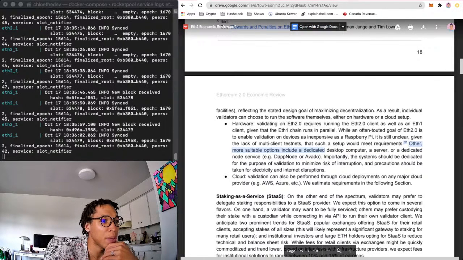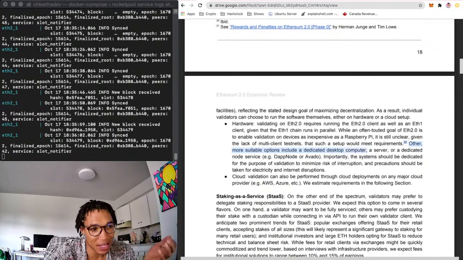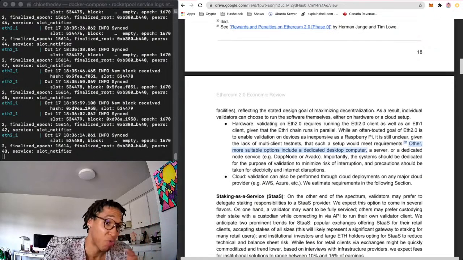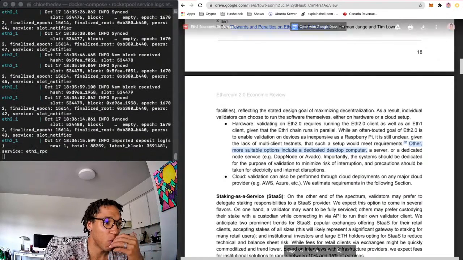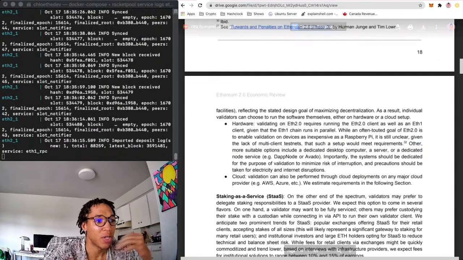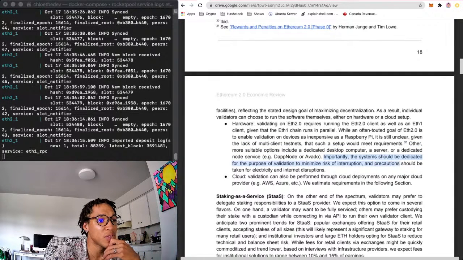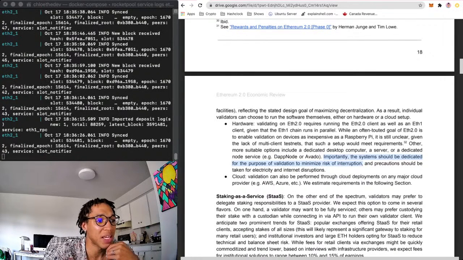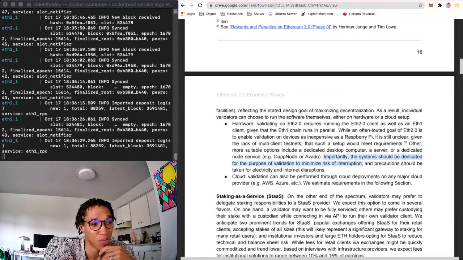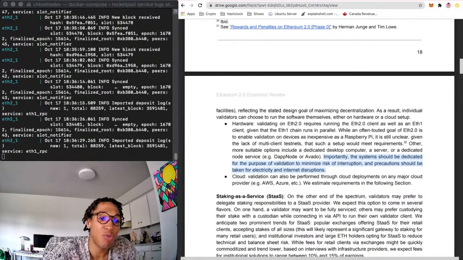Other more suitable options include a dedicated desktop, which I have, a dedicated server I use, or a dedicated node service like DAppNode. Importantly, these systems should be dedicated for the purpose of validation to minimize risk of interruption, and precautions should be taken for electricity and internet disruptions. So for me, I do have an old computer.